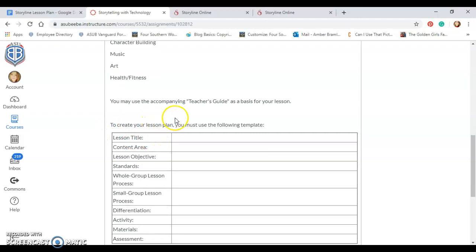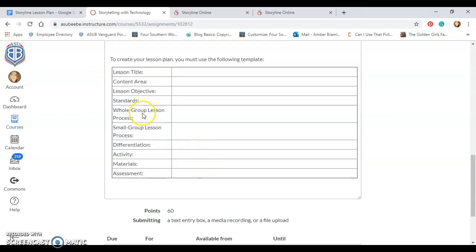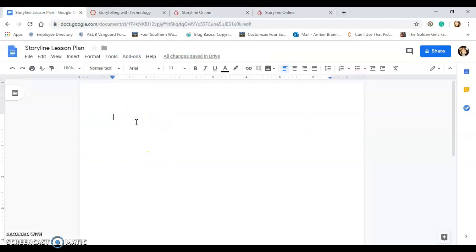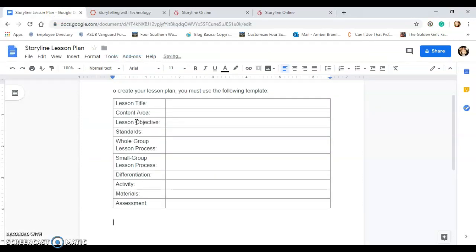And then to create my lesson plan, I'm going to use this template. You guys may copy and paste this template because I made it, and you have my permission. It is totally okay to copy and paste this just as is. So hit Control C and then Control V and put it on your blank document. Now once you've done that, you see lesson title, content area, and lesson objective, standards, etc.